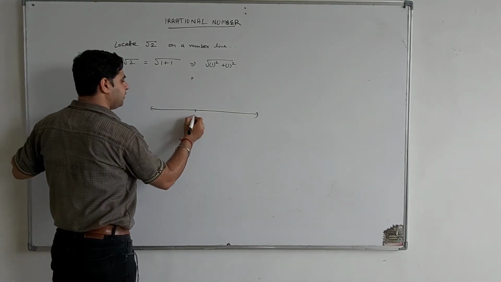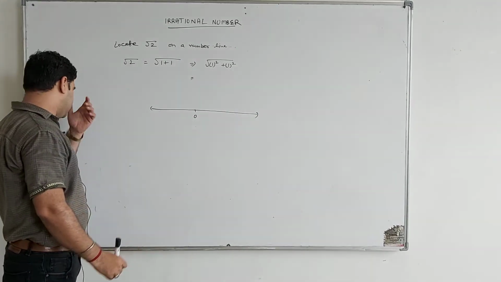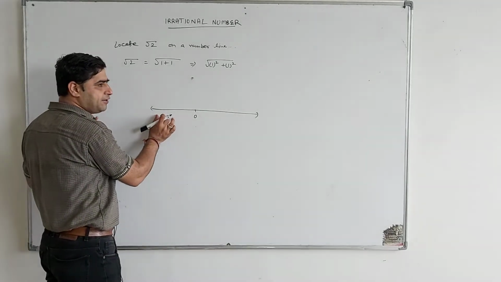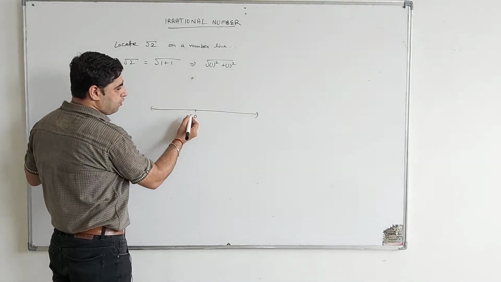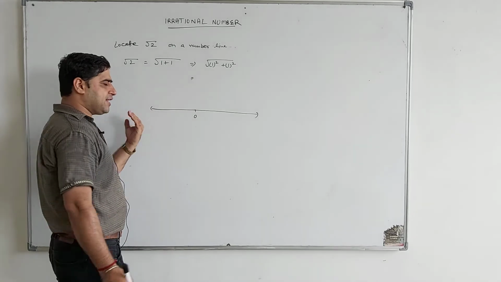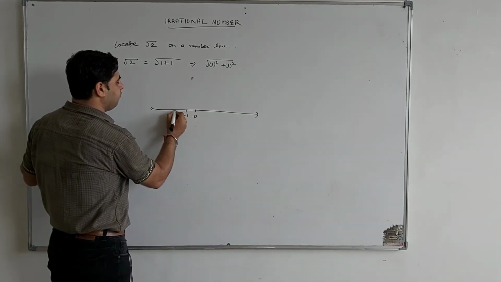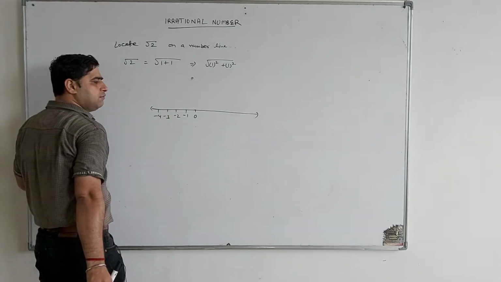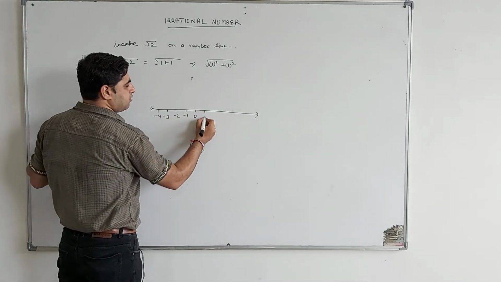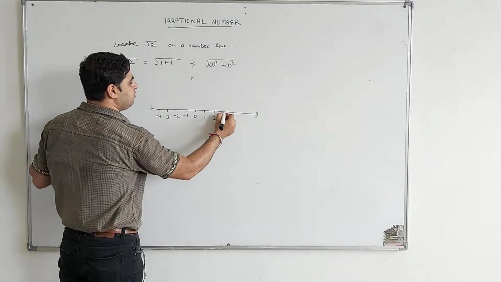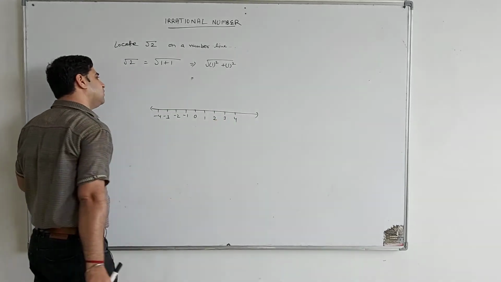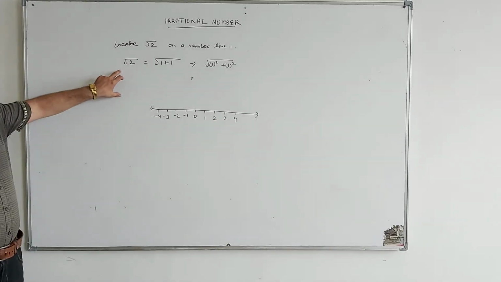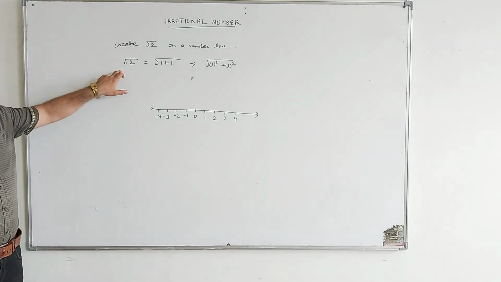In the middle write 0, or you can start from here, this is your choice. From 0, on the left side we take negative numbers, -1, -2, -3, -4. On the right write 1, 2, 3, 4. So we have to locate root 2 on the number line.